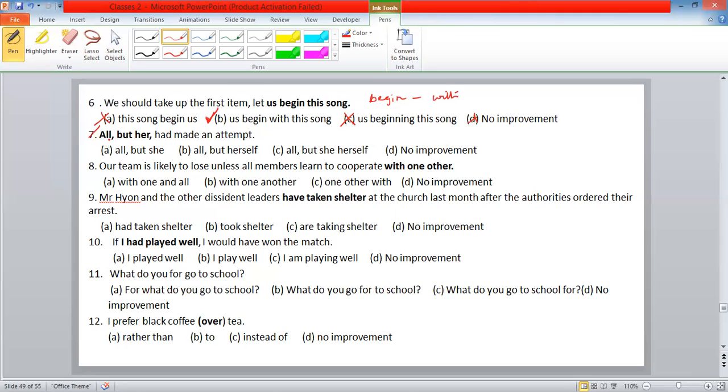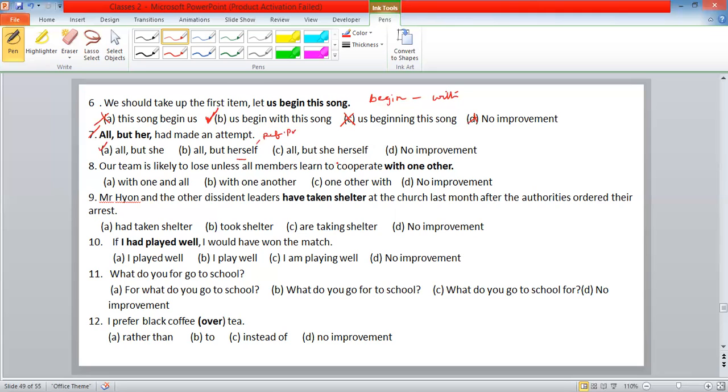Next one. All but her had made an attempt. All but she, all but herself, all but she herself. No improvement. Again, eliminate. All but C is the right answer. All but herself, we cannot say. Reflexive pronoun.